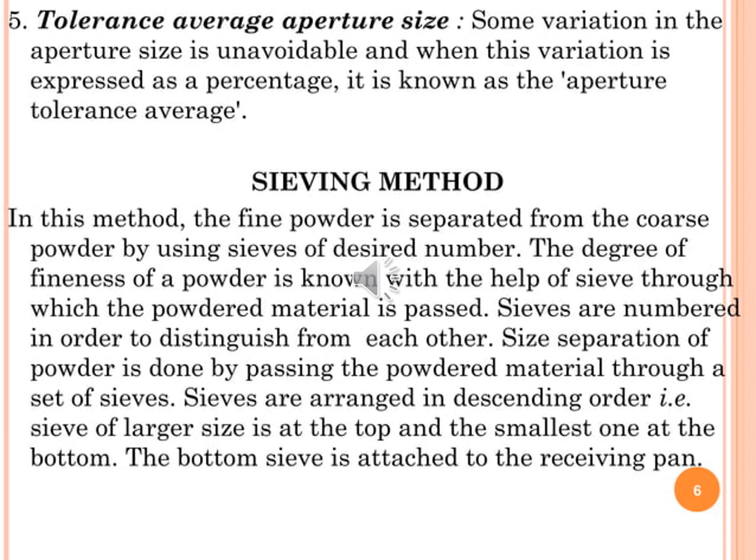The degree of fineness of powder is known with the help of the sieve through which the powdered material is passed. Sieves are numbered in order to distinguish them from each other. Size separation of powder is done by passing the powdered material through a set of sieves. Sieves are arranged in descending order, that is, the sieve of larger size is at the top and the smallest one at the bottom. The bottom sieve is attached to the receiving pan.